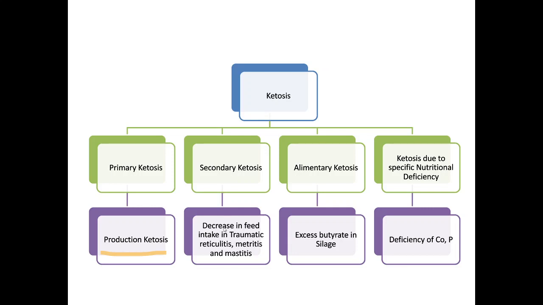Secondary ketosis is due to a decrease in feed intake in traumatic reticulitis, metritis, and mastitis. So there is some injury to the reticulum, some uterus infection or inflammation, or some inflammation of the teats of the animal. In that case, what happens? Because of the injury and inflammation, the animal tends not to eat properly.